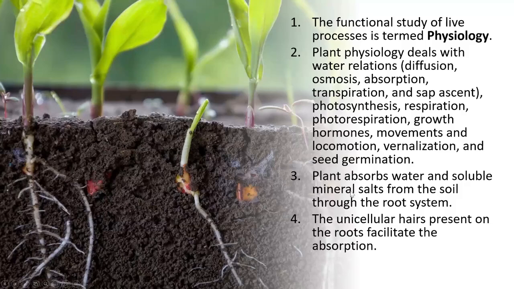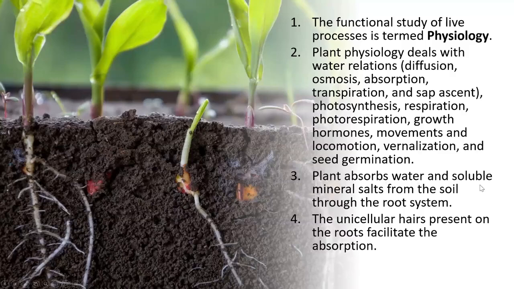The plant absorbs water and soluble mineral salts from the soil through the root system. This picture shows very clearly how plants get nourishment as well as water and different types of nutrients from the soil by producing roots, known as primary, secondary, or tertiary roots. On the tertiary roots, there are very small, thin, hair-like structures known as root hairs that absorb water from the soil.